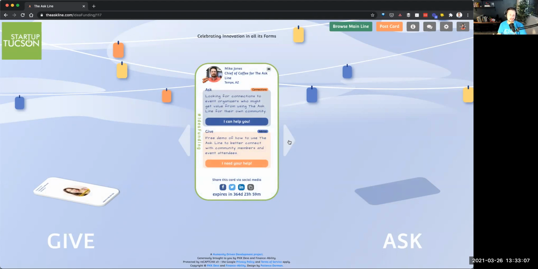Let's say someone came to the line and wanted to connect with me, or you saw another card from someone else and you want to connect with them. Well, you can use these two options here. I can help you. So if you have something that you can help them with around what they're looking for, or I need your help, right?